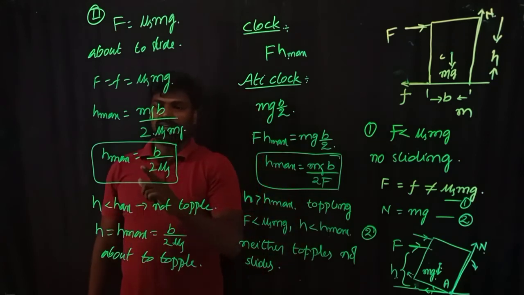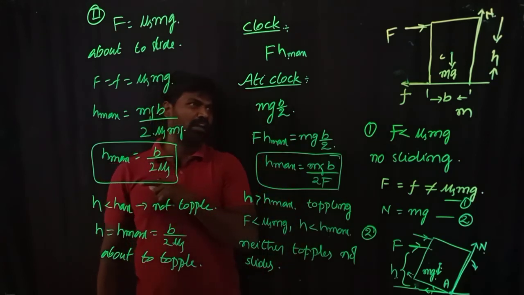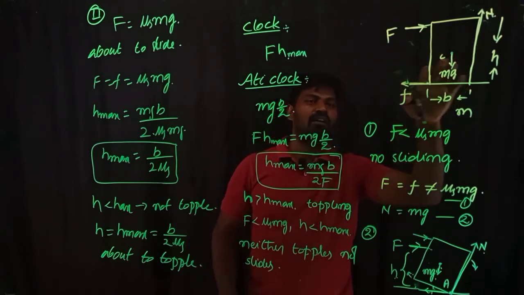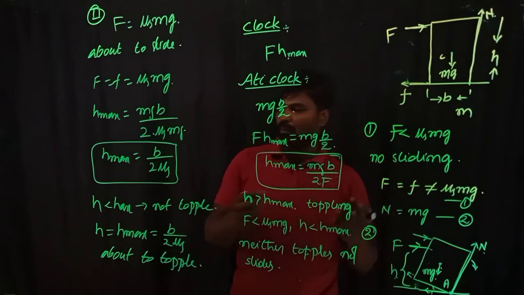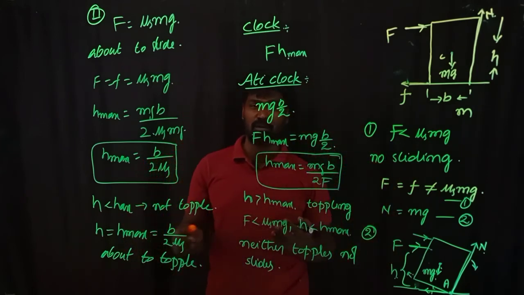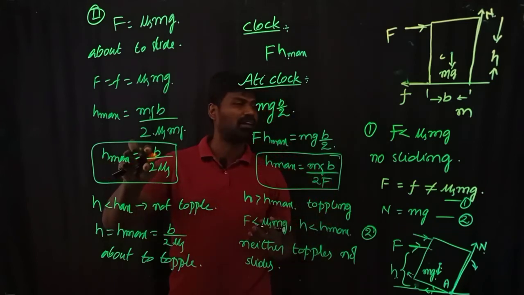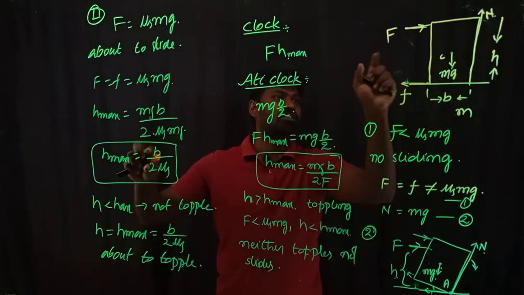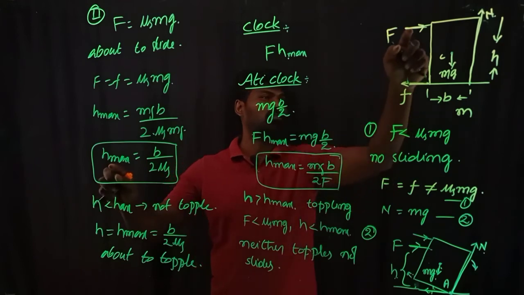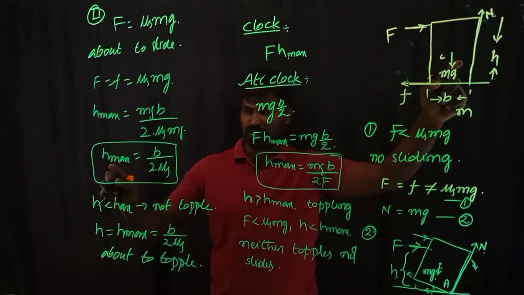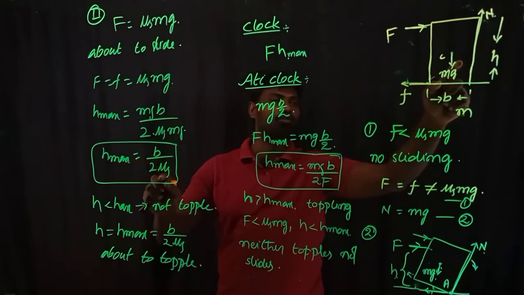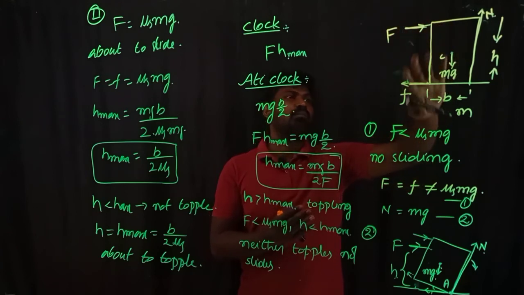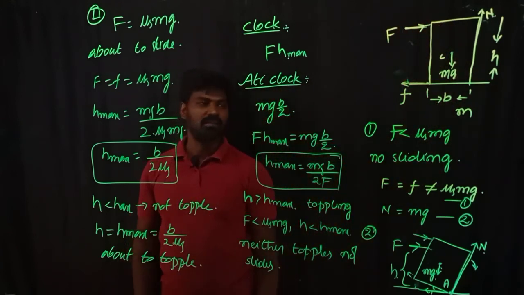That means when h max is equal to b by 2 mu s, it doesn't matter what force you are applying on the body, and it doesn't matter what the weight of the object is. For any weight of the object, the body will start to topple. This is a very, very important point. Toppling is independent of the height of the object, the weight of the object, or the force. What it depends on is the height at which you apply the force with respect to the surface on which the body is resting. If this height is greater than b by 2 mu s, then for any value of weight and height of the object, the body will topple. This is a very important observation to keep in mind.